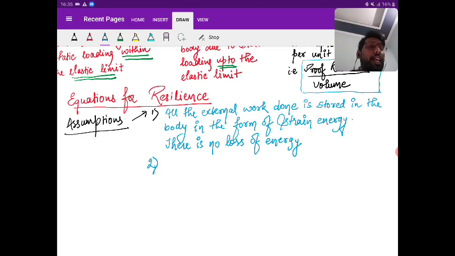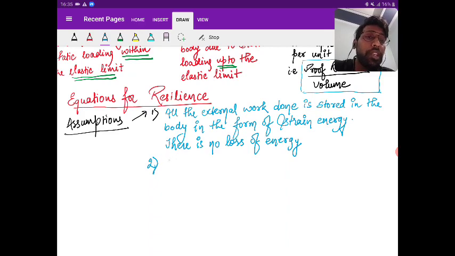Second is, see, actually in the curve there are 3 points. One is the proportionality limit, elastic limit, and the yield limit. So for the analysis, we are considering that all the 3 points are same. This is the first thing that you should understand. For the strain energy derivation, we are considering all the three terms as one, right?